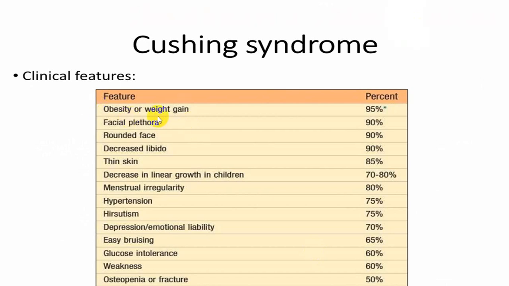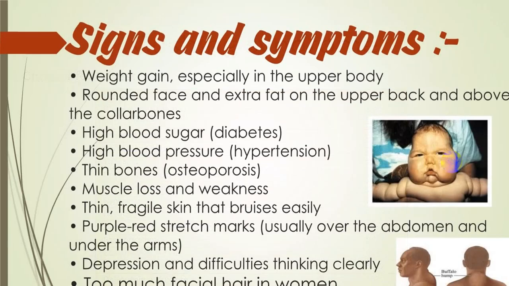Obesity, facial plethora, moon face, libido come topmost on the list. So these four are usually called the cardinal signs. So libido, moon face, and obesity come topmost on the list, and then you can see the percentage decreases. So those are the other symptoms. You can go through them at your leisure time. We already mentioned.